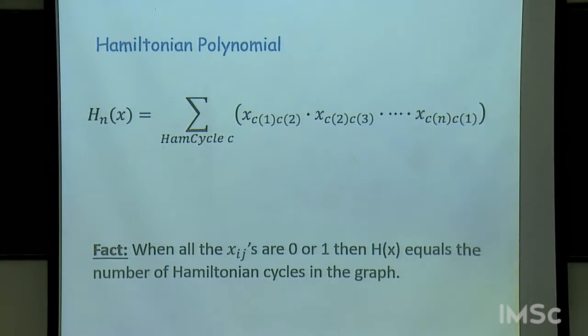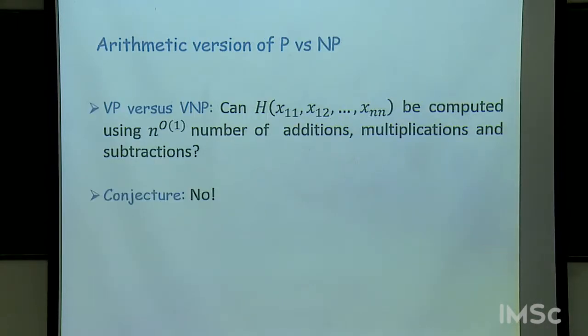So, it turns out we believe the answer is no, and one reformulation of the VP versus VNP question is the following: can this Hamiltonian polynomial be computed with a circuit having polynomial size? We don't believe this, but in some sense,